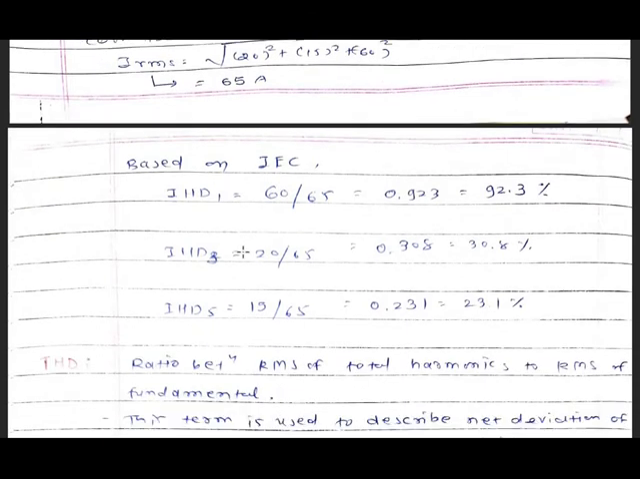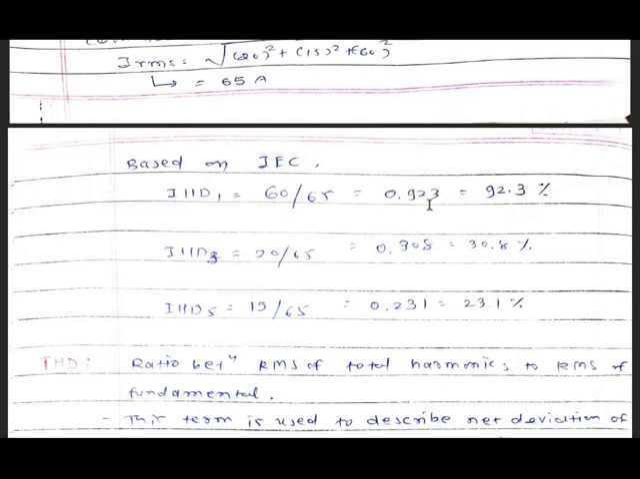Now based on IEC, IHD1 for the fundamental is given by 60 divided by 65. In IEEE the answer will be 60 divided by 60, which is 1, meaning 100%, but it is changed in IEC to 60 divided by 65, so the answer will be